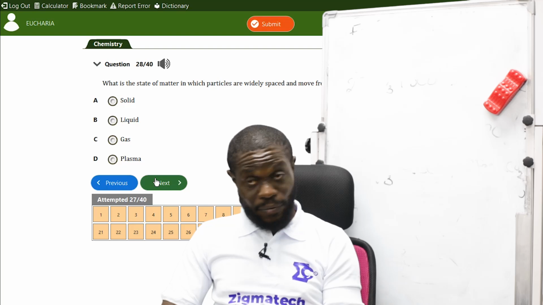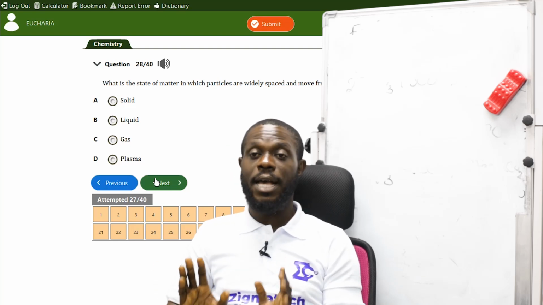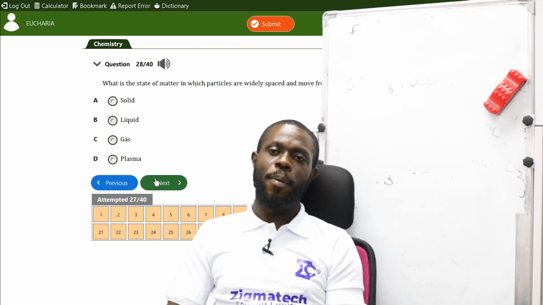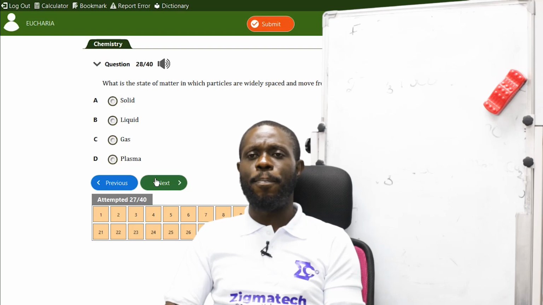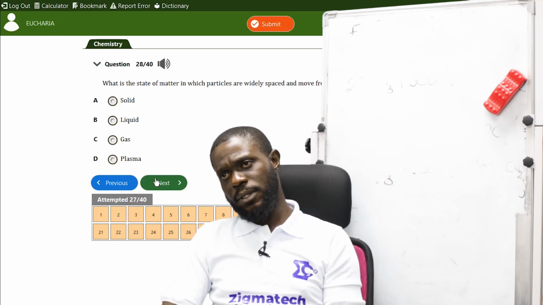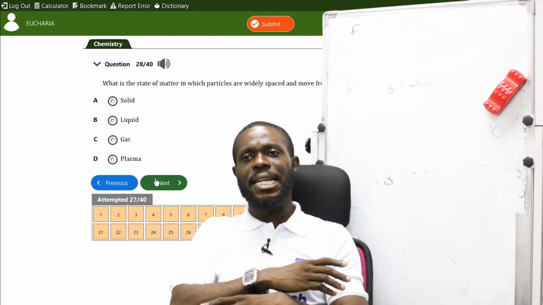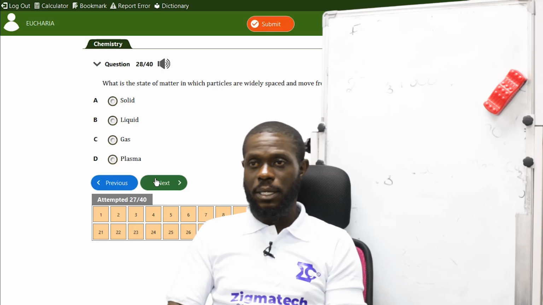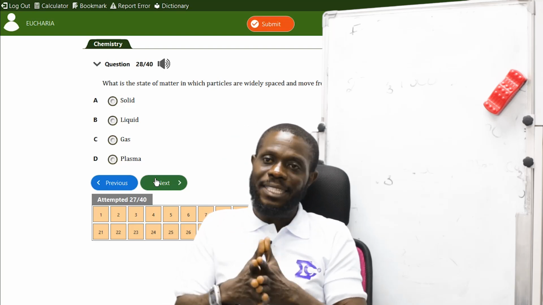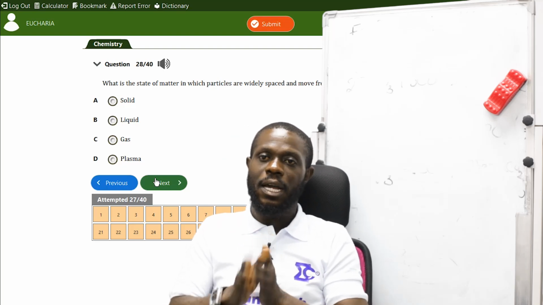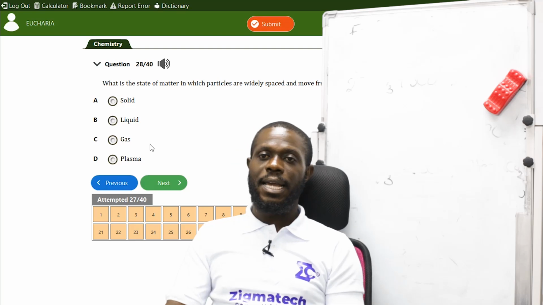Gases do not have any cohesive force, so they exhibit the highest kinetic energy. If you are boiling water and you open it, you see the vapor going out vigorously, in random directions. Why? Because they possess high kinetic energy. So the answer there is gases.